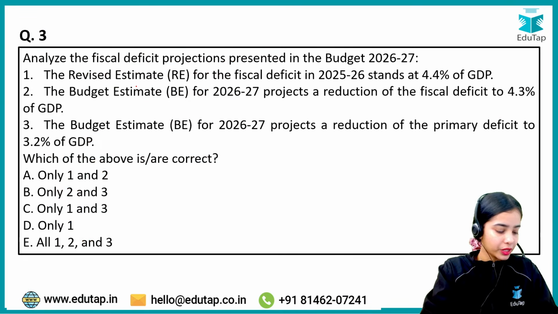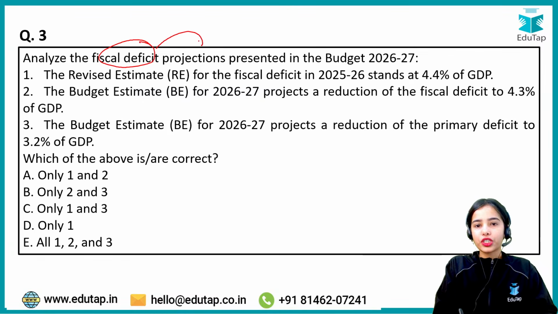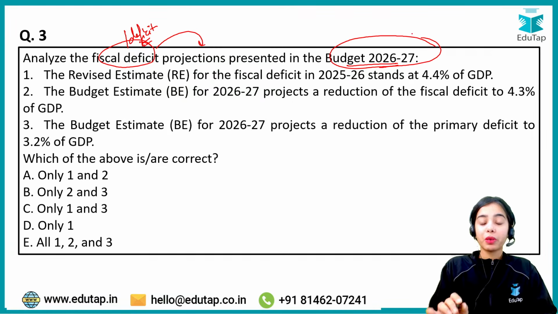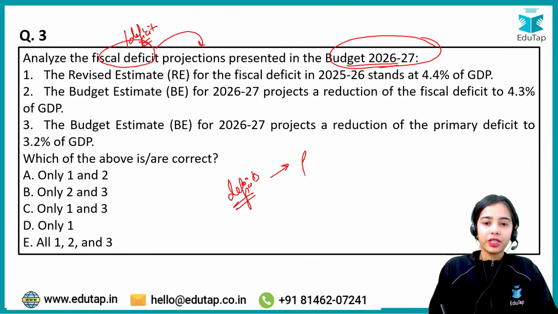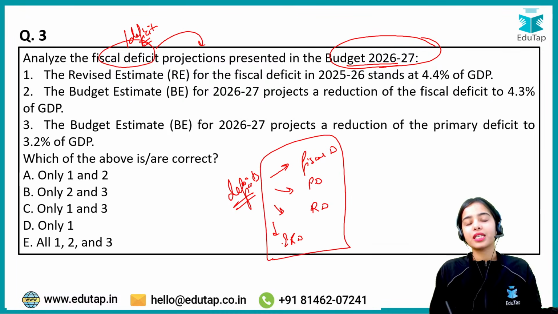Now coming to the next question, try to answer this question: analyze the fiscal deficit projections presented in the budget 2026-27. Remember this, that all the deficits are very important. Let it be the fiscal deficit, the primary deficit, the revenue deficit, or the effective revenue deficit. All these deficits are very, very important.